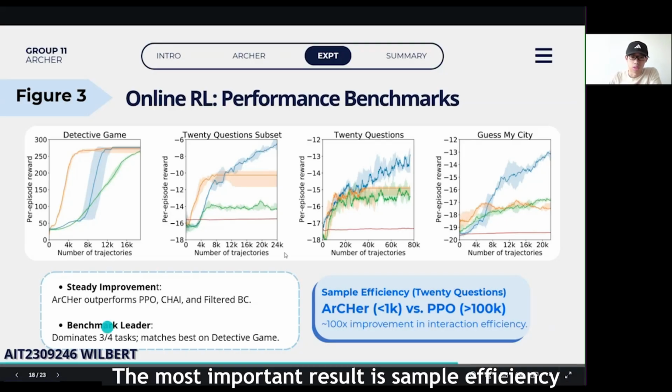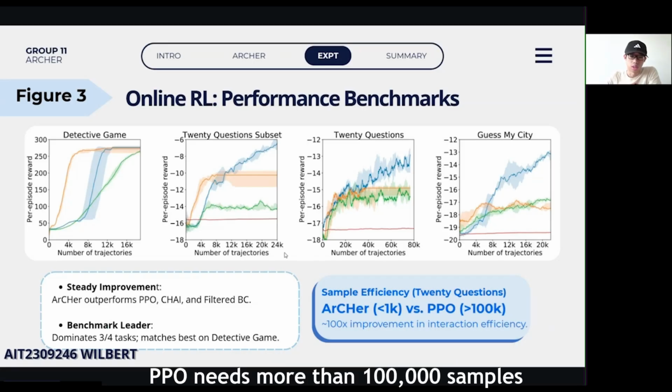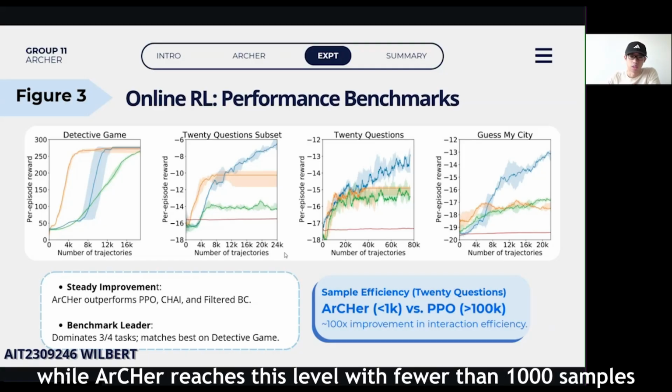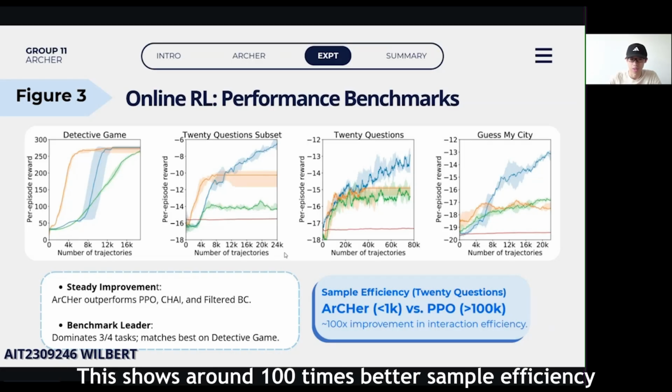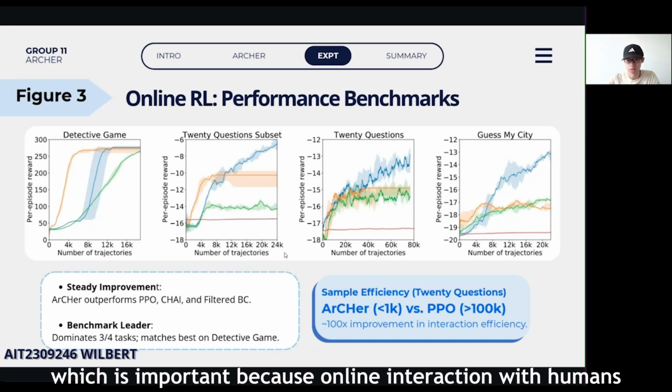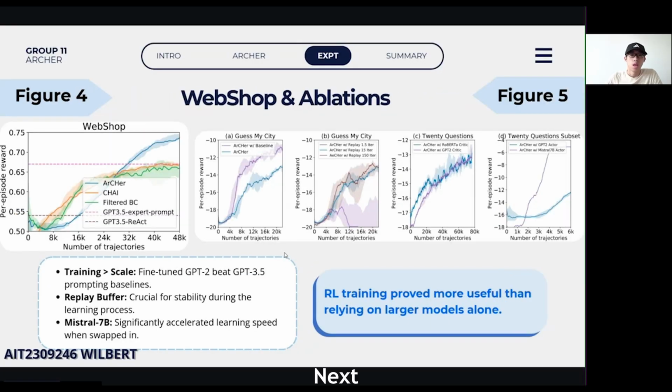The most important result is sample efficiency. In 20 Questions, PPO needs more than 100,000 samples to reach an average return just above -17, while Archer reaches this level with fewer than 1,000 samples. This shows around 100 times better sample efficiency, which is important because online interaction with humans, tools, or web servers can be expensive.